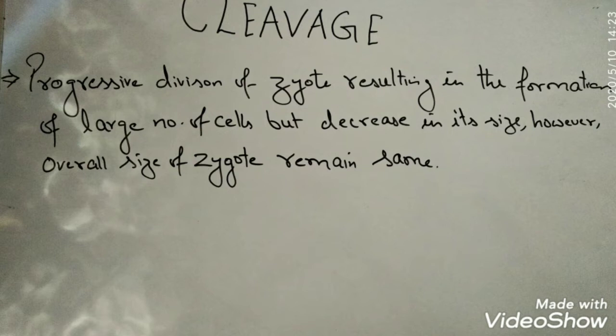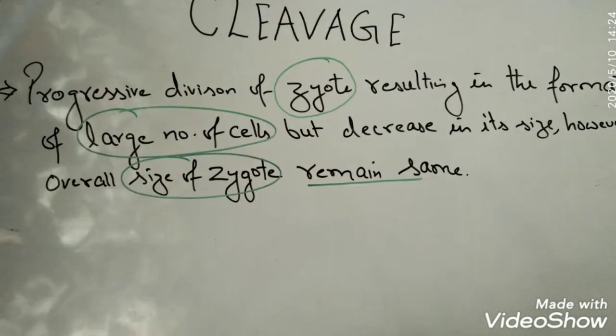So what we can infer from this definition, read it carefully again. I have used a green marker to make you understand. It is a progressive division of the zygote. The large number of cells so formed are derived from zygote division. Though the zygote is divided into a large number of cells, the overall size of the zygote remains the same.